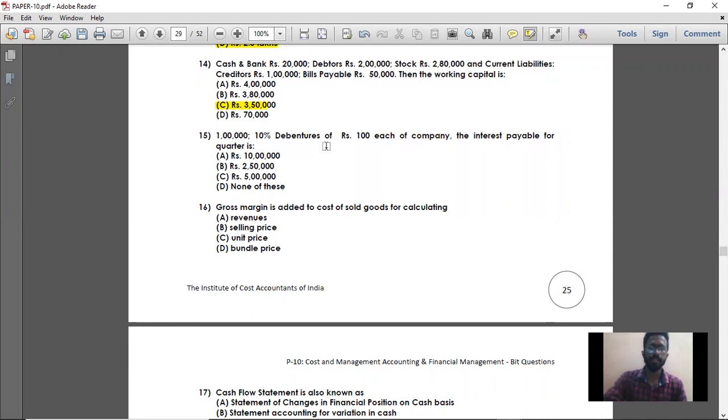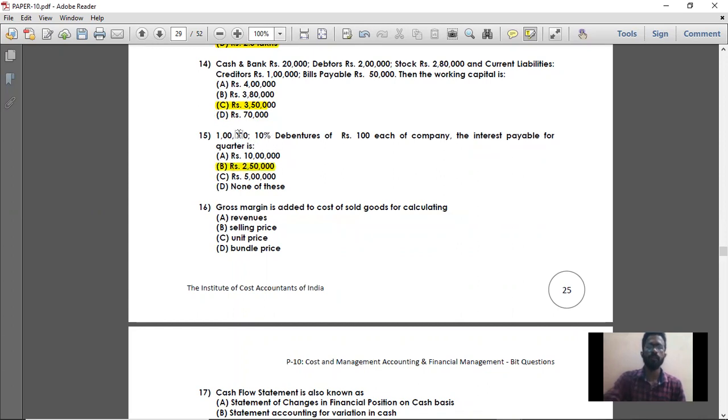1 lakh 10% debentures of 100 each of a company. So 1 lakh debentures have been issued at 100 rupees each. So 1 lakh into 100, the total debenture value is 1 crore. The interest payable for a quarter: 10% is your interest rate per annum. So 1 crore into 10% into 3 by 12, for a quarter. You are getting 2,50,000 for the quarter, that is the interest payable. So option B is the right answer.